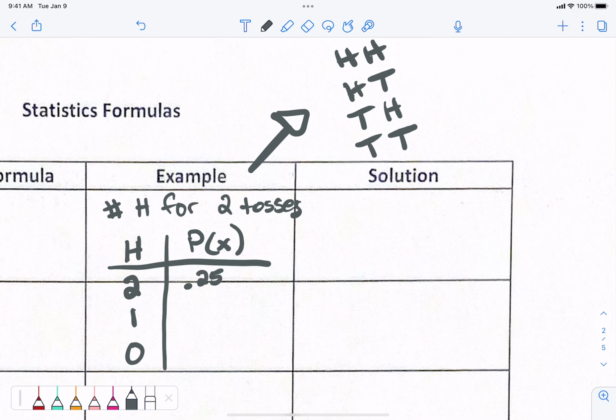25%. 1 out of 4, right? Okay, how many of those combinations yield 1 head? 2 out of 4, which is 50%. Okay, 0 would be 0.25. 25%, all right? Does that make sense? This is our table that we have. We're going to find the mean, variance, standard deviation for this.